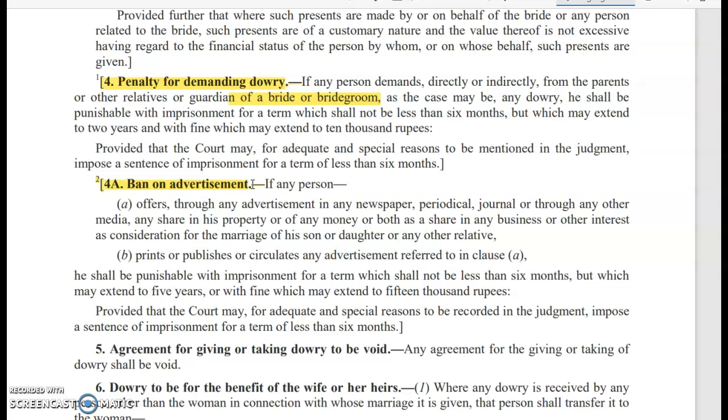Then clause B under section 4A stated that whoever prints or publishes or circulates any advertisement referred to in clause A shall be punishable with imprisonment for a term which shall not be less than 6 months, but which may extend to 5 years, or with fine which may extend to 15,000 rupees.